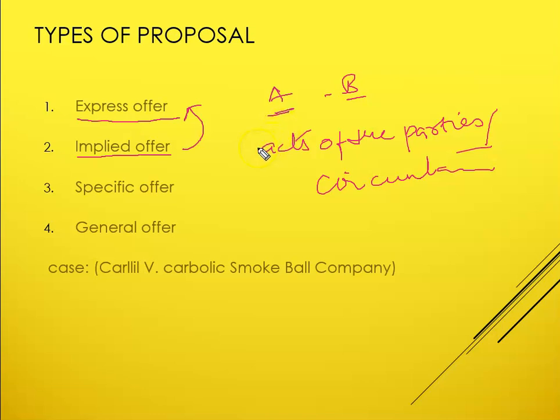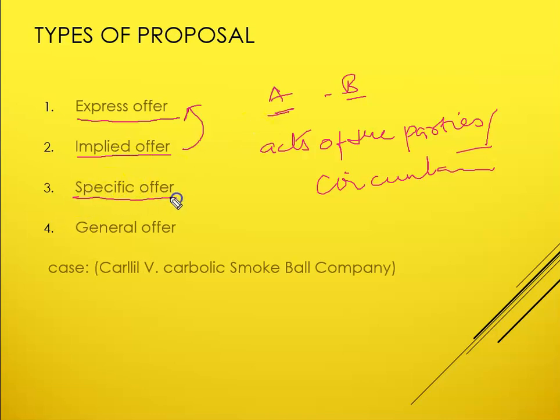So we can take one example in order to understand it. Say, for example, you want to hire a taxi, and for that you stop a taxi, right? And you tell him that you want to go to a particular destination. So this is an implied offer: when you stop a taxi driver and make an offer that you wish to go to this particular place, and he also suggests the same. It is implied that you would make the payment for the services which you are availing from him. So this is an implied one.